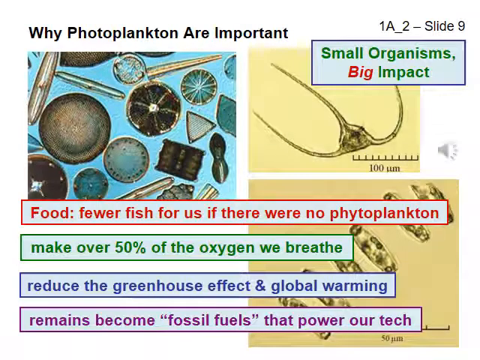Slide 9. Why phytoplankton are important. Big ocean predators like sharks, tuna, dolphins, seals, and so on eat small fish and other small animals which eat zooplankton. Zooplankton eat phytoplankton. If the population of phytoplankton drops, zooplankton starve and die, and so do the animals who eat the zooplankton. Without phytoplankton, ocean animals would have little food, and there would be fewer fish and other animals for us to catch and eat.